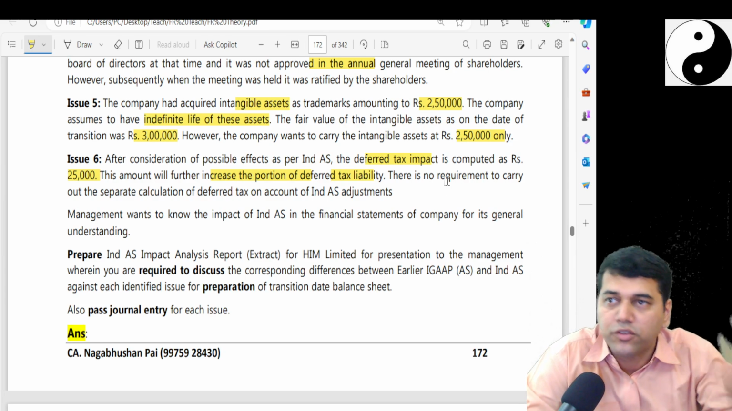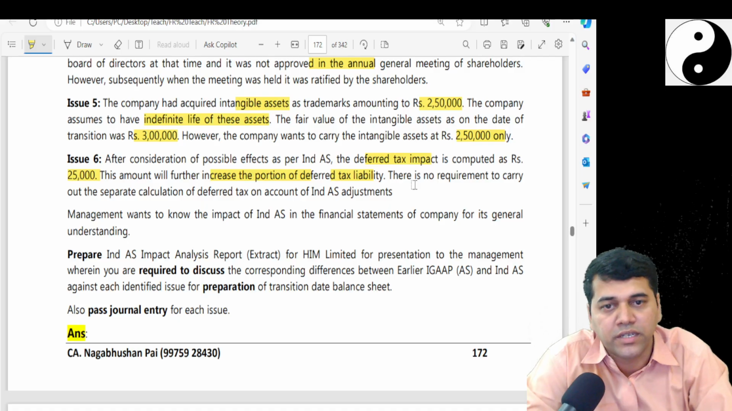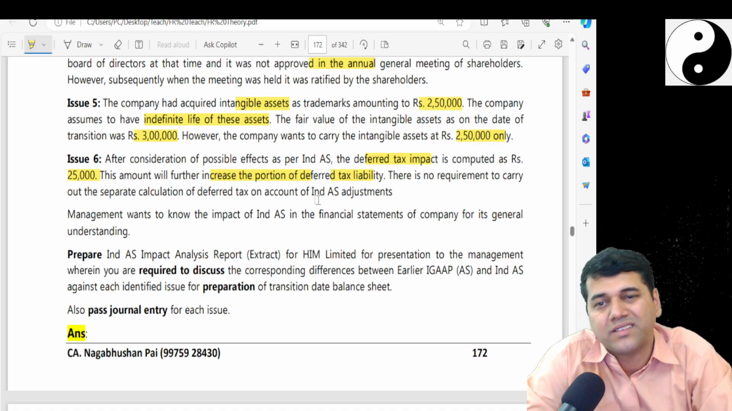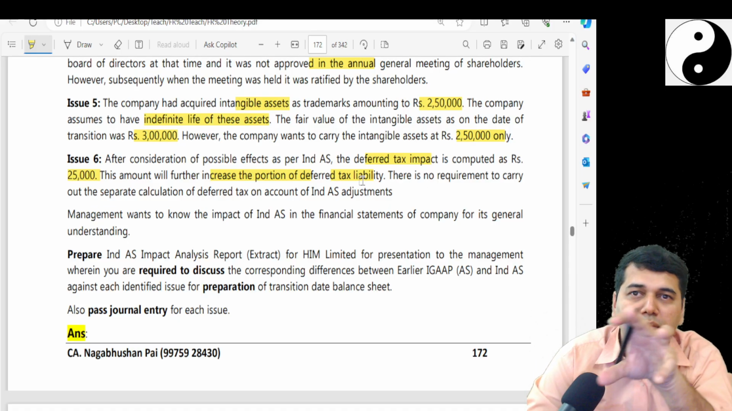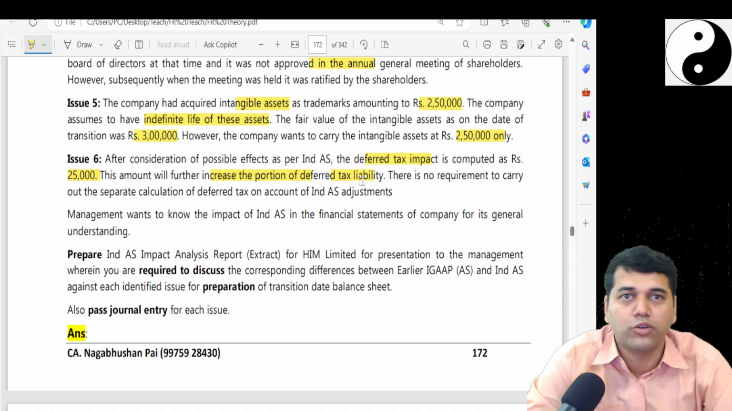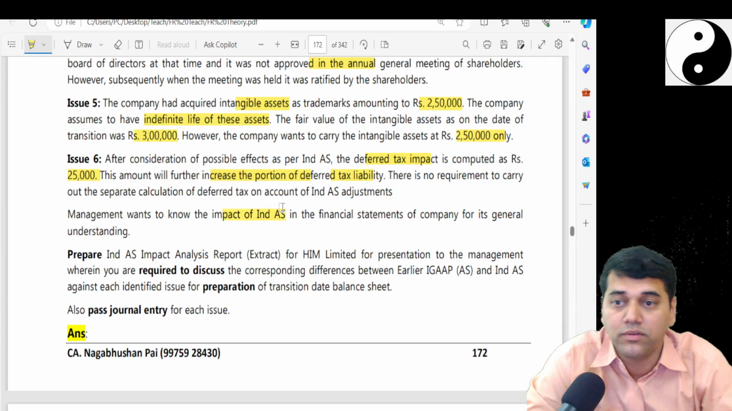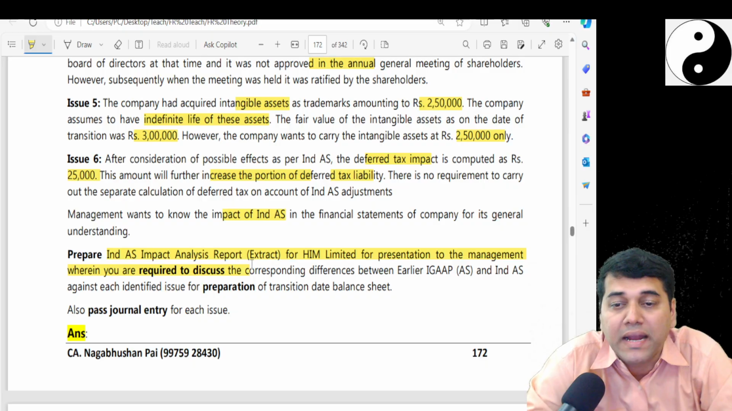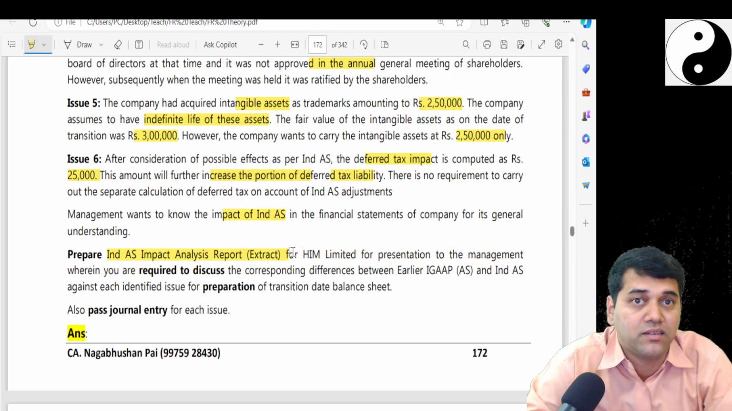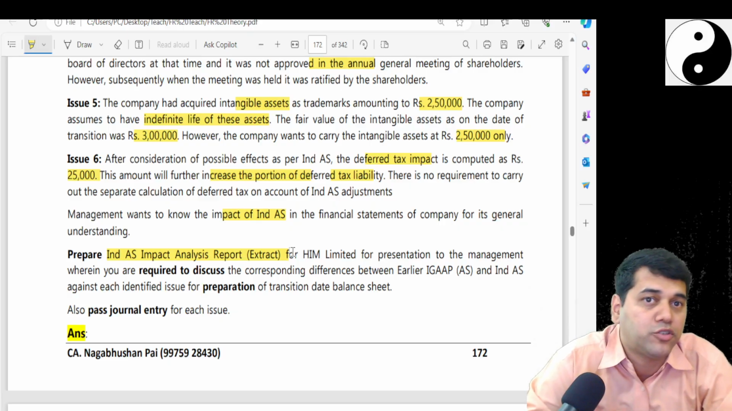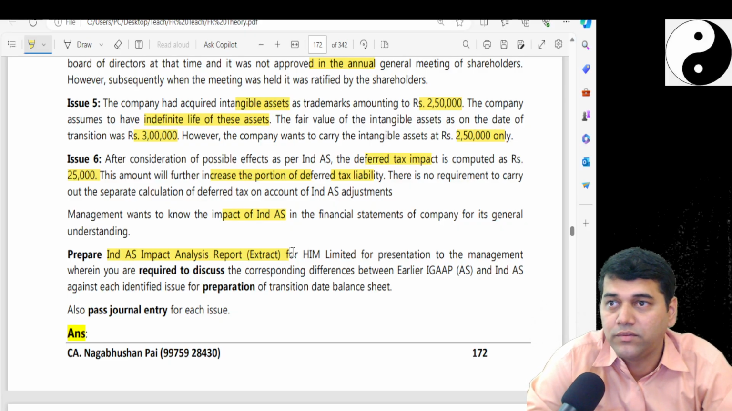Your liability is going to increase and retained earnings is going to hit. There is no requirement to carry out a separate calculation. Okay, I think this is a miniature version of that big question there. Management wants to know the impact. Now prepare an Ind AS impact analysis report extract. So we need to learn how that should be prepared, which is a new learning for you.